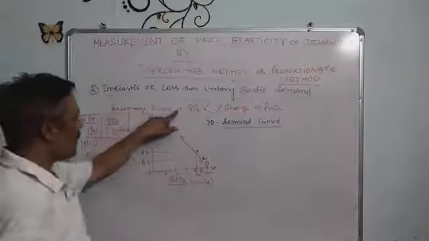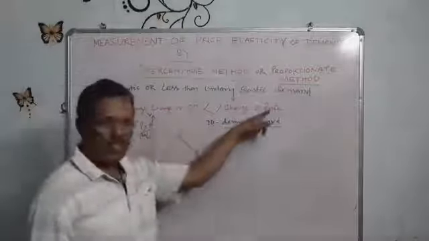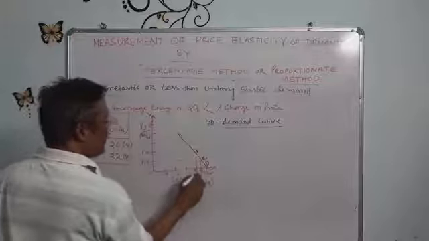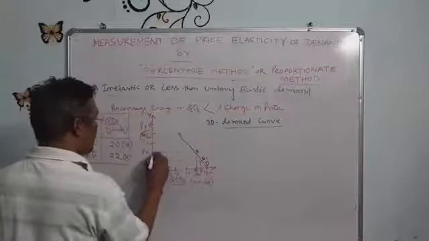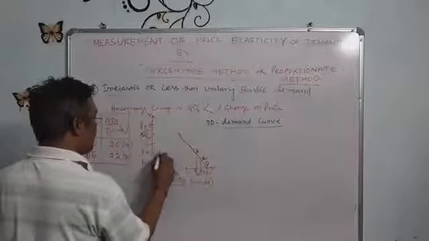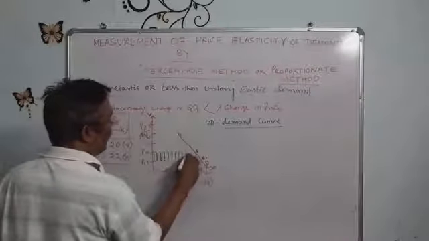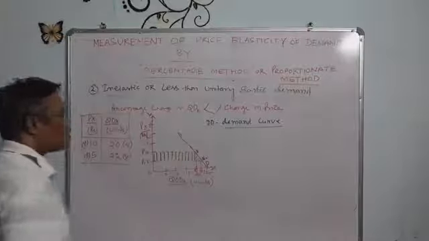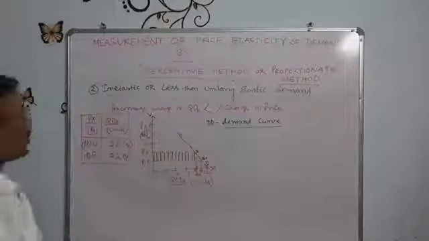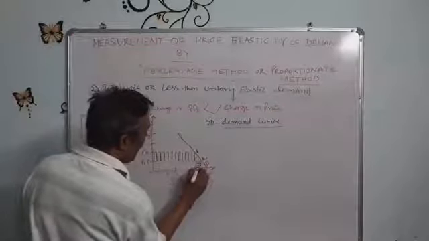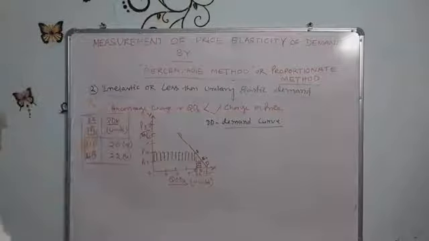Percentage change in quantity demanded is less than percentage change in price. When price is 10, quantity is 20; price falls from 10 to 5. This much is the area of price change. How much does quantity increase? This much the quantity increases.